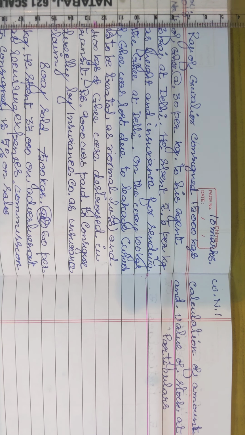That proportionate cost: suppose I have spent 5,000 on 10,000 kgs. So for 1,000 kgs, how much will it come to? It is 500 rupees. That 500 rupees is the proportionate cost of freight. I have to add it to the buying cost. That becomes the cost price of that stock.